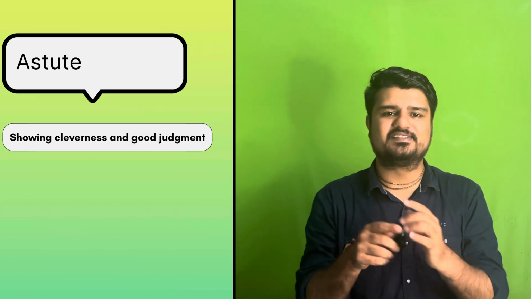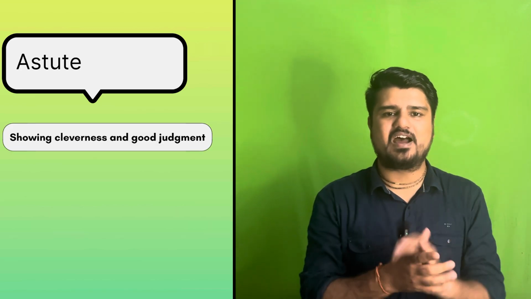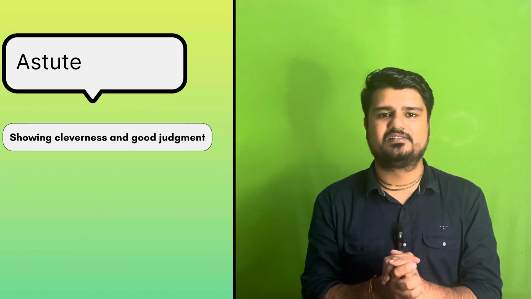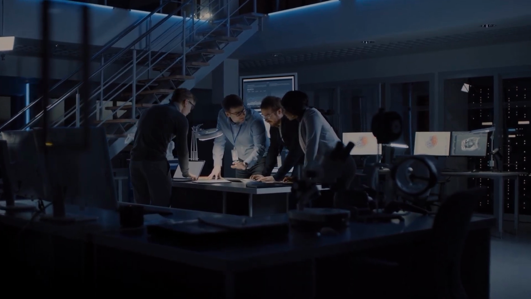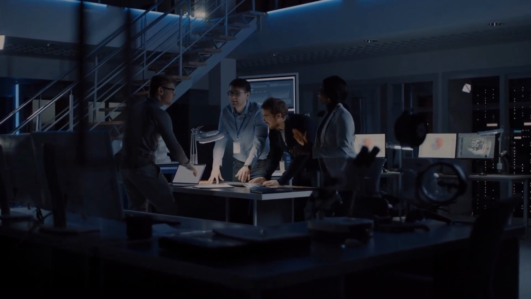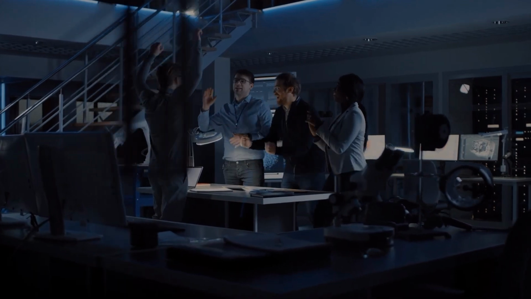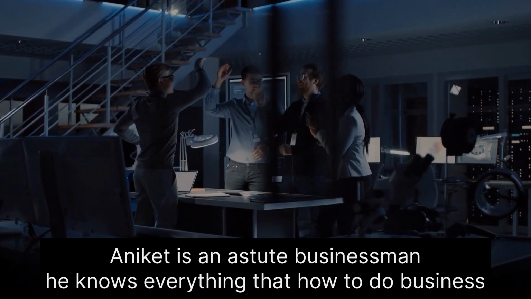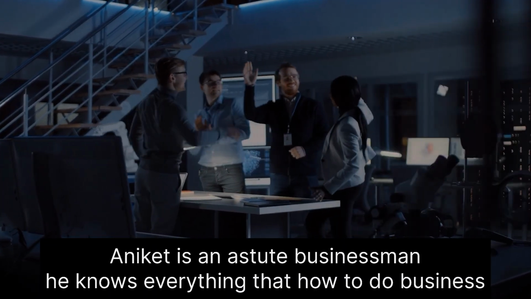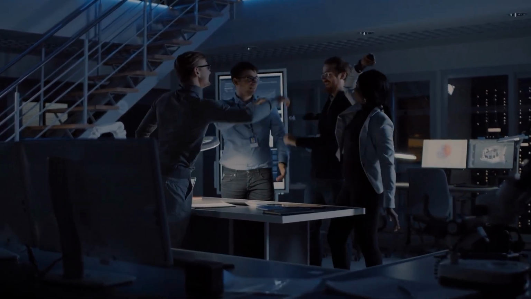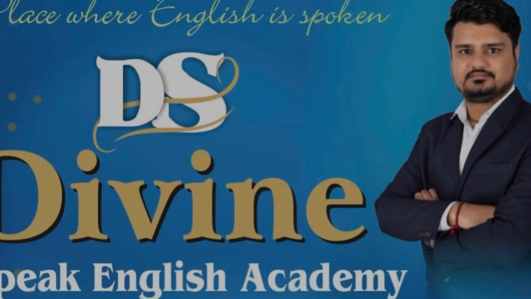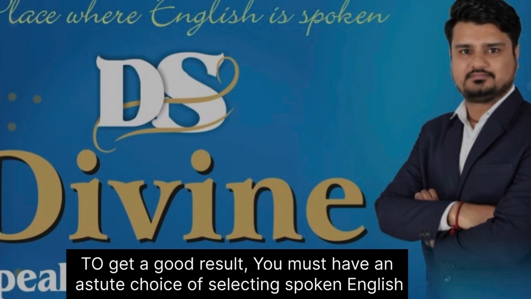We can say that he is a sensible guy, a smart guy, a sagacious guy. Let's look at the example. The first example is Aniket is an astute businessman. He knows how to do business. When you are clever, you know what to do and what not to do. So the same thing happens with Aniket. Second example, to get a good result in spoken English, you must make an astute choice in selecting a spoken English class.